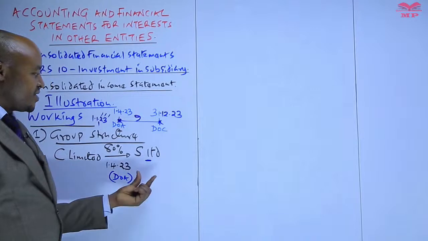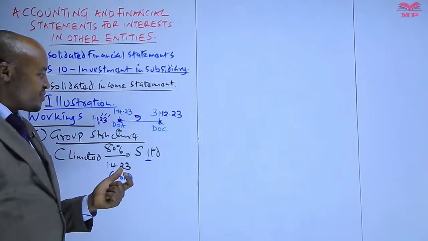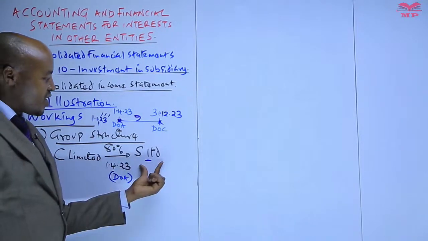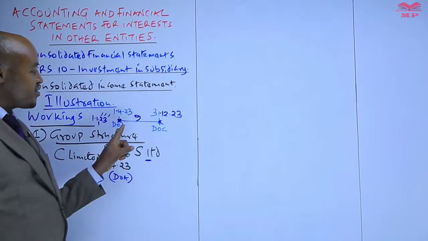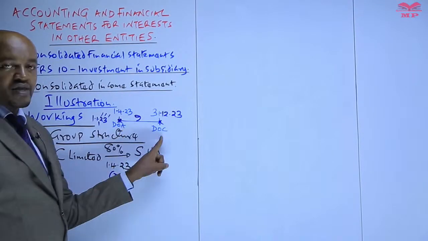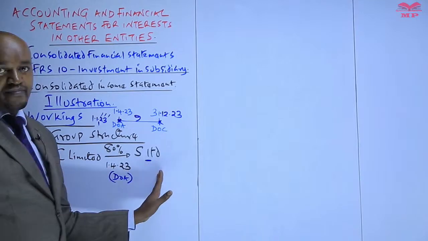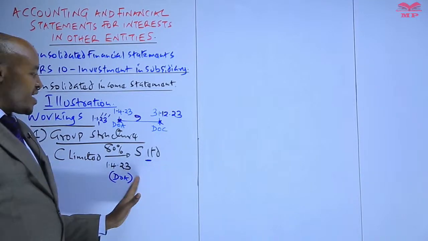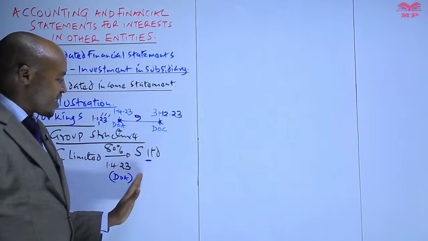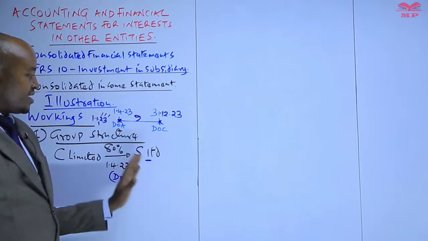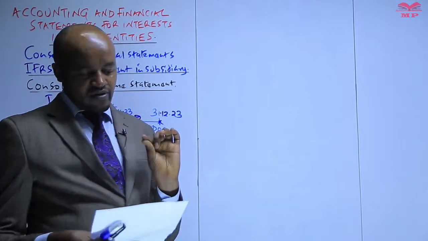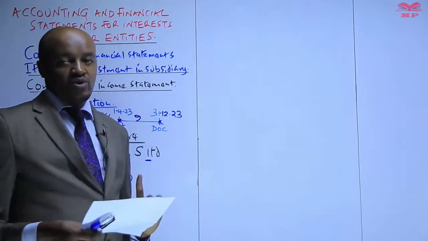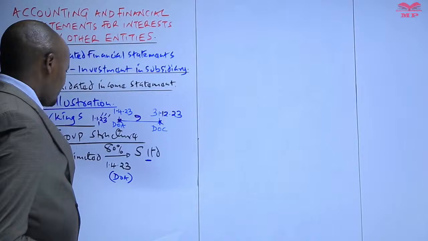Then we have said in preparing a consolidated income statement, we only take into account the revenue and expenses of this subsidiary from the date it was acquired to the date of consolidation. We are going to take into account the revenue and expenses of S only for 9 months. Actually, we are going to apportion that on time basis, and that's why we are given note number 3, or the information in note number 3 is what is important. So therefore, this is our group structure.